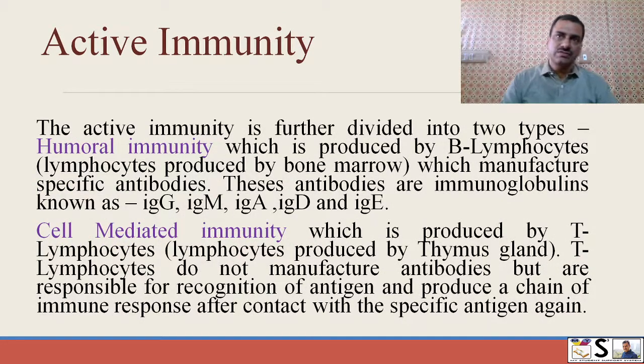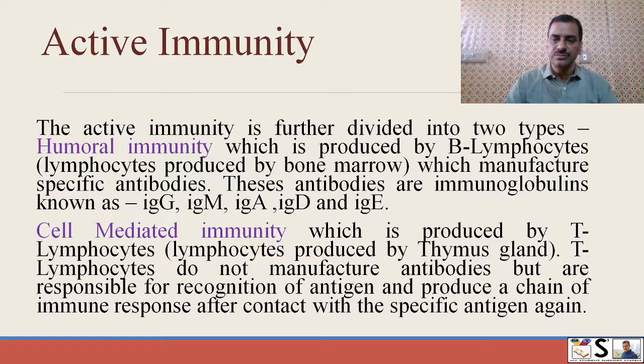The active immunity is further classified into two types: humoral immunity and cell-mediated immunity. Humoral immunity is produced by B lymphocytes. B lymphocyte is a cell in the blood. These lymphocytes are produced by bone marrow, which manufactures different specific antibodies, and these antibodies are immunoglobulins, proteinous in nature, and known as IgM, IgG, IgA, IgD, and IgE.